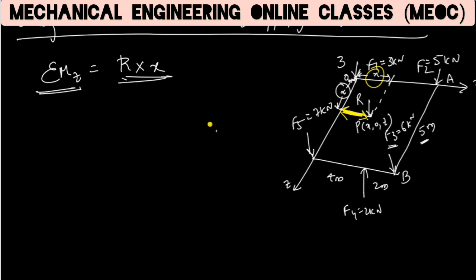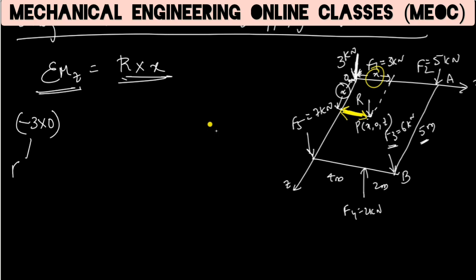So the perpendicular distance of this F1 with respect to z axis is 0, because it is through origin, it is along y axis, it is touching z axis already. So the perpendicular distance of this 3 kilonewton force with respect to z axis is 0. So the force is minus 3 and the perpendicular distance is 0.